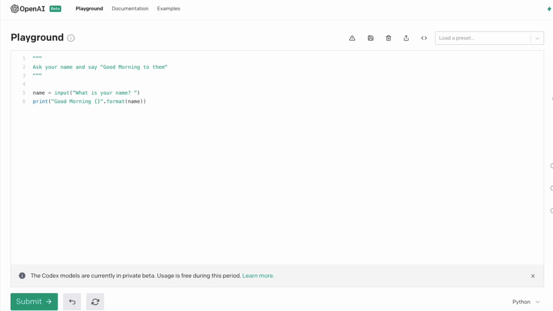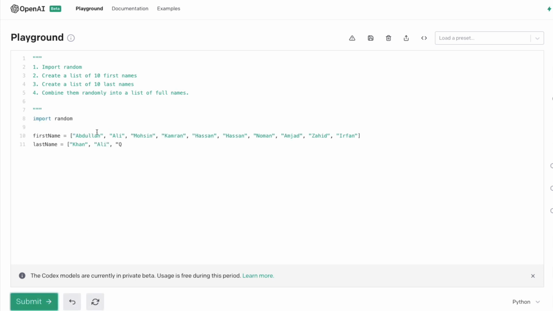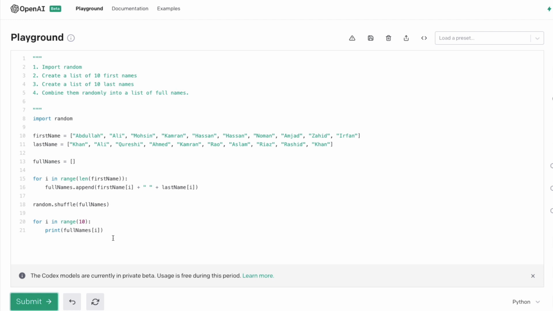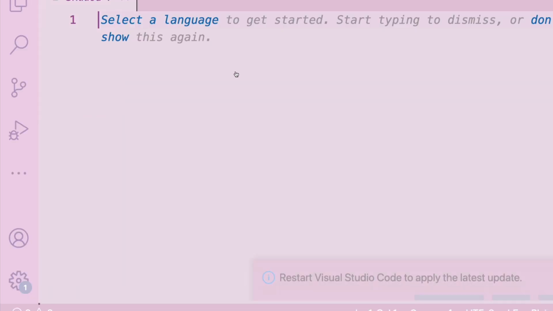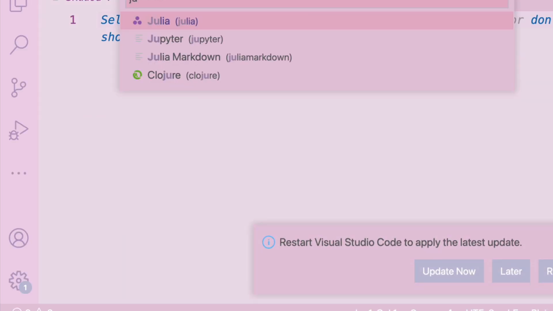Next I'm going to copy an example that they have given in their documentation, which is again a very simple thing. Import the random package, create a list of 10 first names, create a list of 10 last names, and then combine them randomly. When I run this, it has created a bunch of names. For us to validate whether it works fine or not, I'm going to get my VS Code and create a Jupyter notebook, which is easy for me to run.